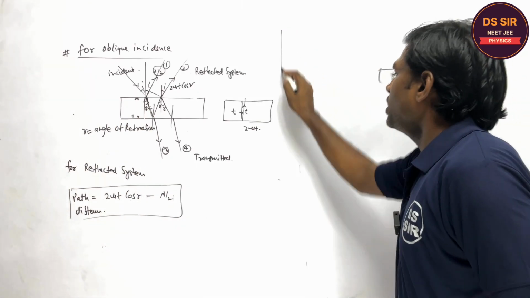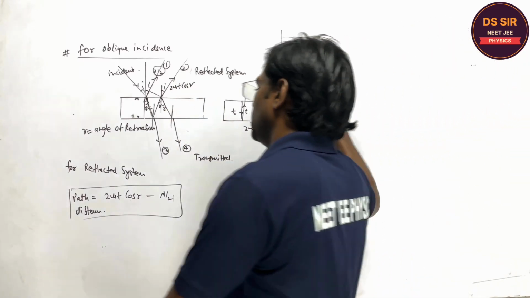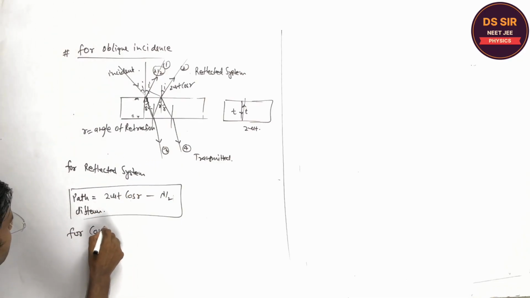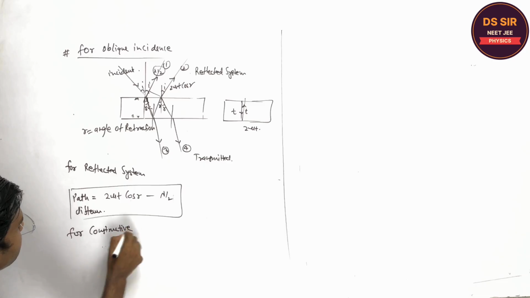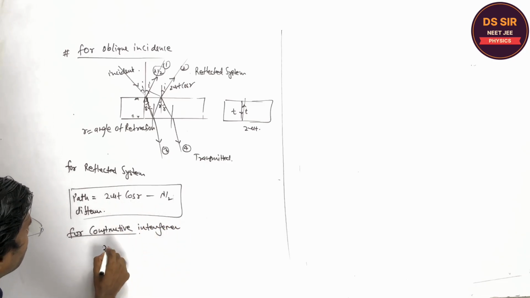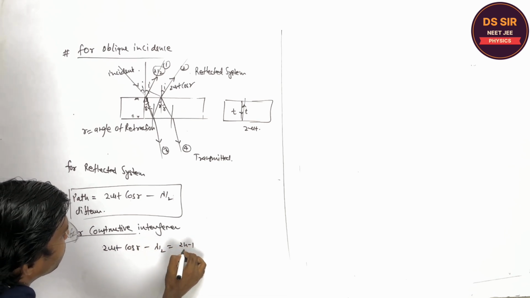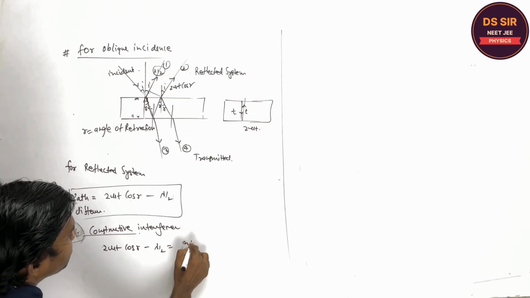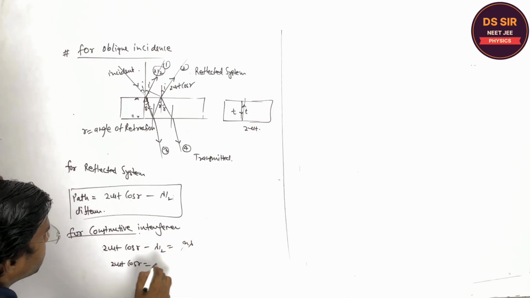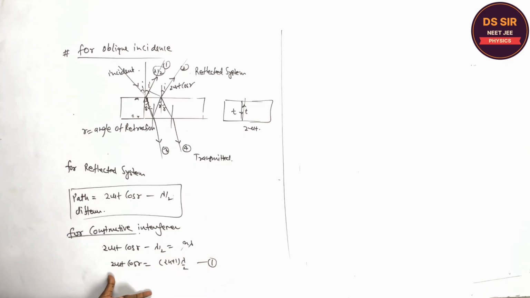Copy this. For the reflected system, for constructive interference, what should be the condition? Can you tell? 2 mu t cos r minus lambda by 2 must be equal to n lambda, right? So 2 mu t cos r must be equal to (2n plus 1) into lambda by 2. This is the condition for constructive interference.